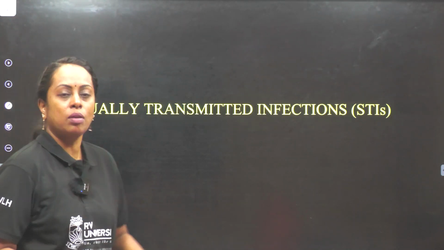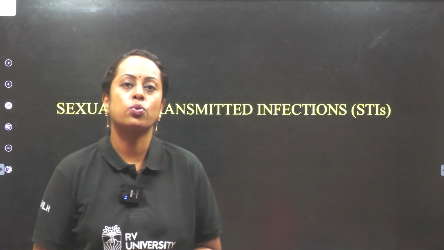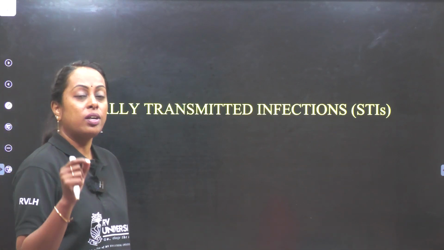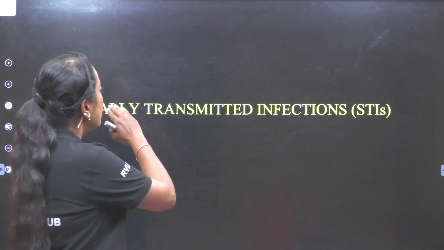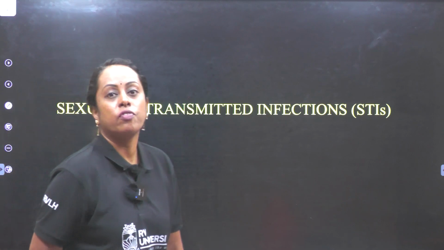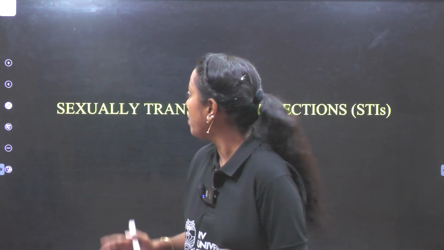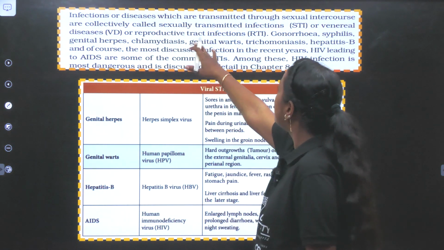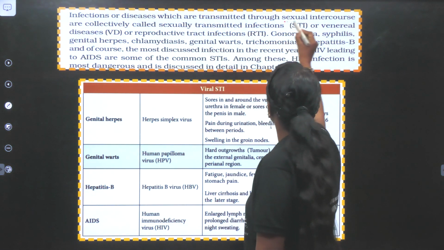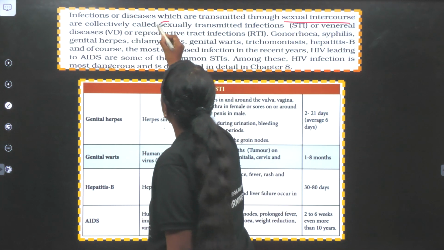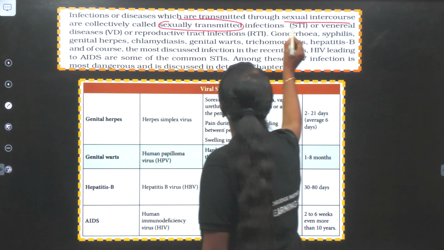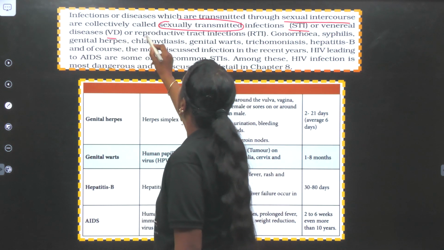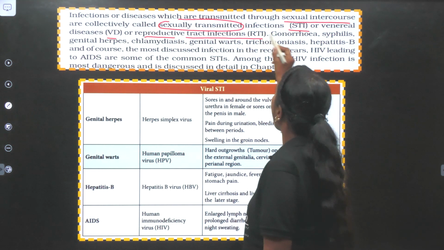Now with this, we will move on to the next topic, which is called sexually transmitted infection. See the words, what are the different types of words you are going to come across: sexually transmitted infection, STIs. Infections or diseases which are transmitted through sexual intercourse are collectively called sexually transmitted diseases, STD, or you can use the word venereal disease, or reproductive tract infection, RTI.